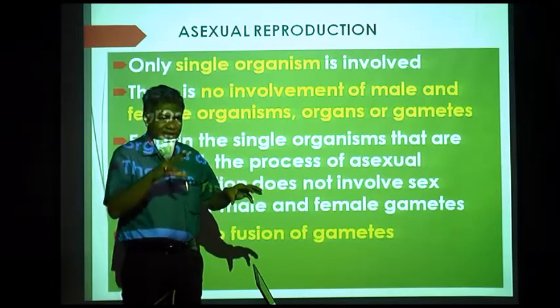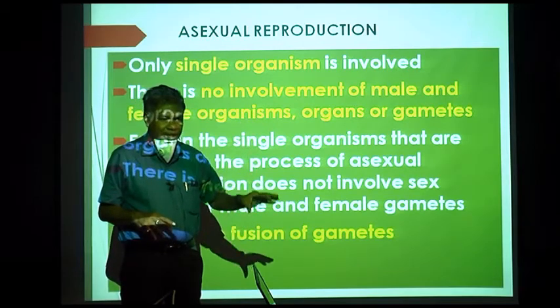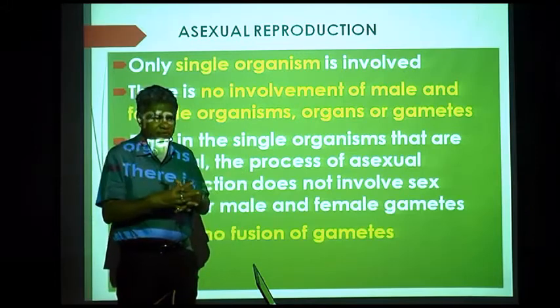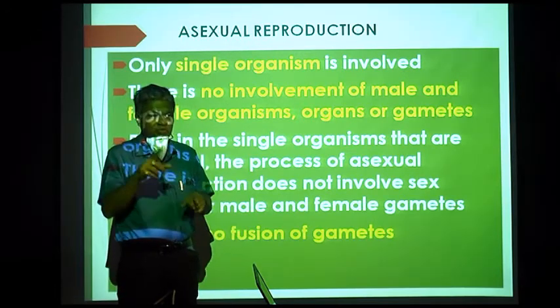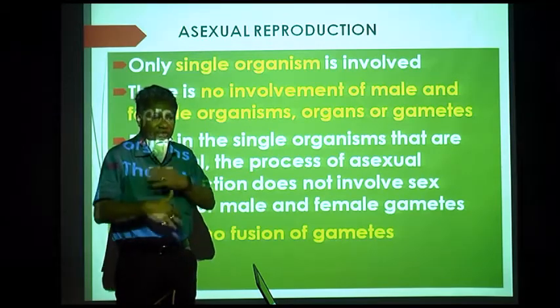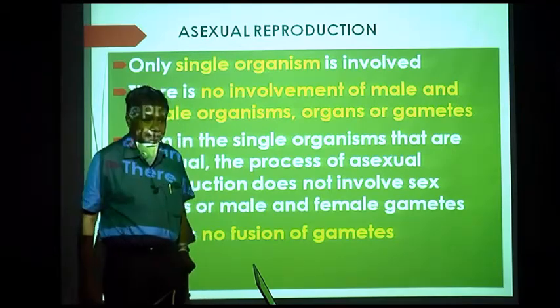So each gamete contains 10 chromosomes. Pisum sativum male gamete 10 chromosomes, female gamete 10 chromosomes. During fusion, again we get 10 plus 10, 20 chromosomes, and that by mitotic division, that equational division, it forms an organism which is diploid.